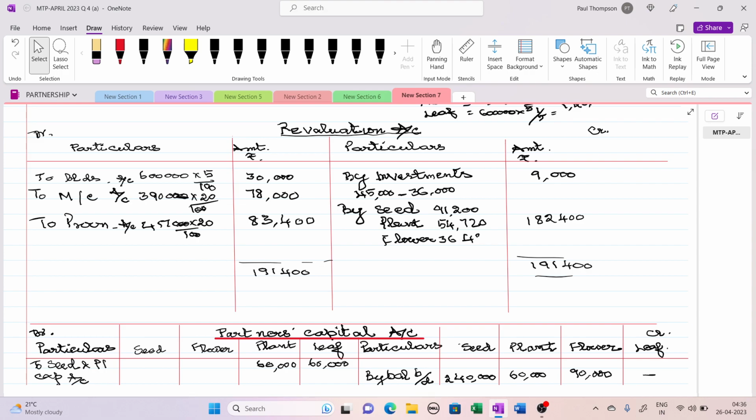If you add this, 1 lakh 82,400. Okay. So this has to be debited to their account.